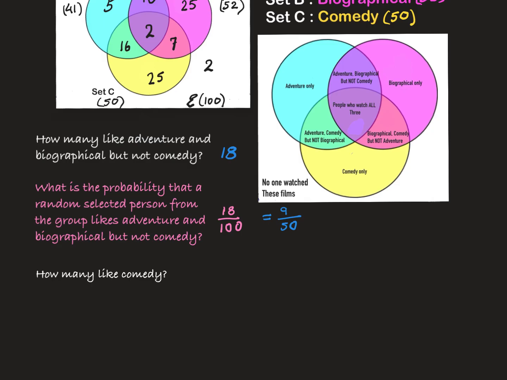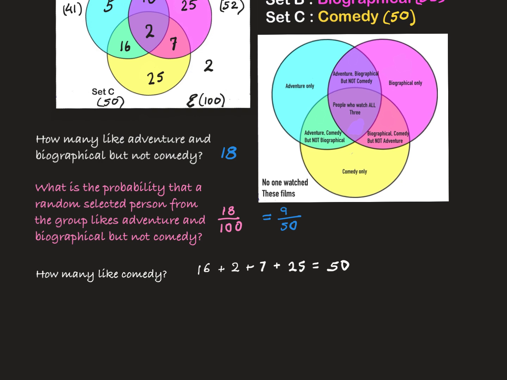Now we've got a question. How many like comedy? Well, comedy is not just comedy only, but these people also like comedy. All people here liked comedy also, and the people in this green segment also liked comedy. So this whole circle is the set C circle where people like comedy. So if we look at the above data here, we see that we need to add 16 and 2 and 7 and 25 together.